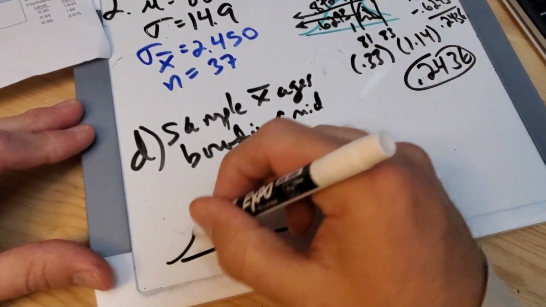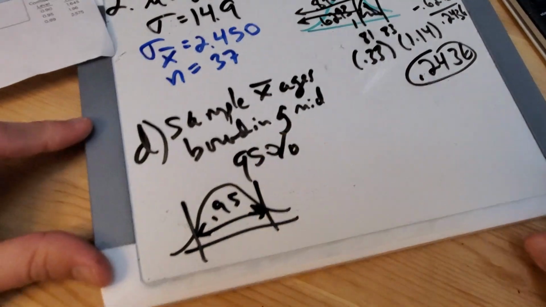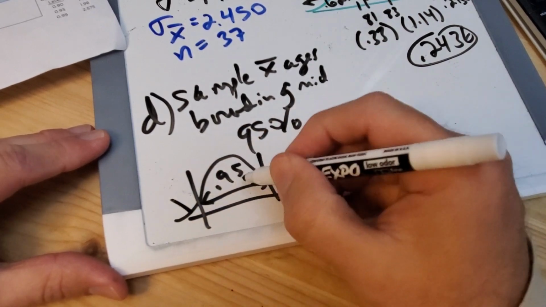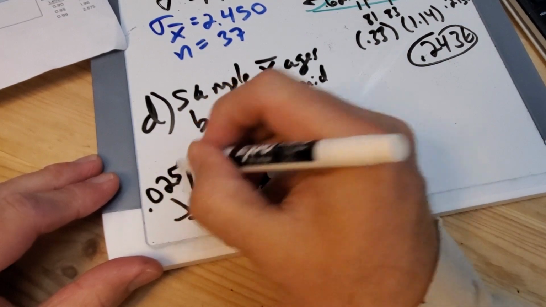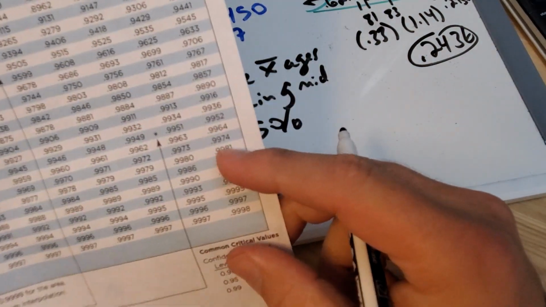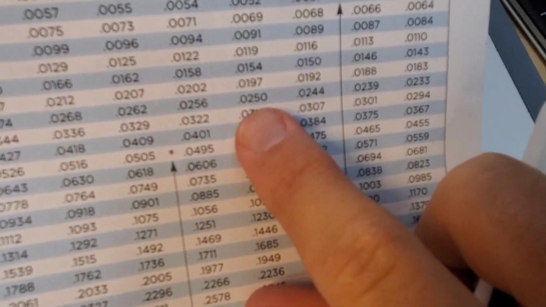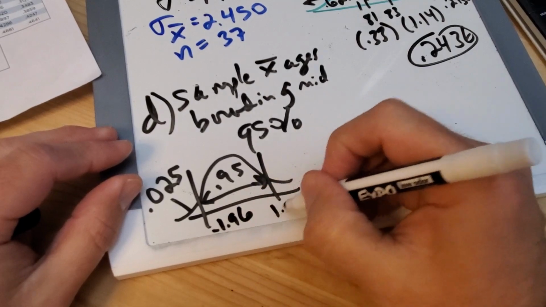There you go. Middle 95% looks like this. Here's the middle 95%. Now realize that the chart doesn't understand this. If there's 95% in, there's 5% out, meaning there's 2.5% there. I can look at that z-score then. If I look up 0.025, I will get 1.96 eventually. Look at that, it's perfect, 0.025. Can you guys see that? There it is, and that's negative 1.96. So this is positive 1.96.